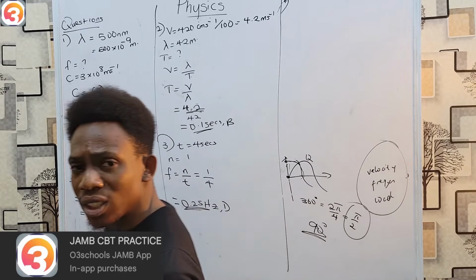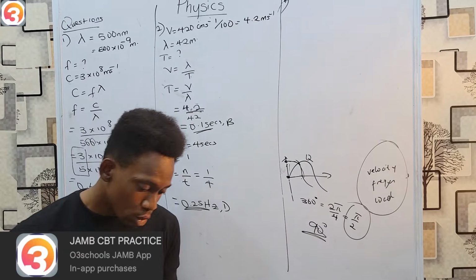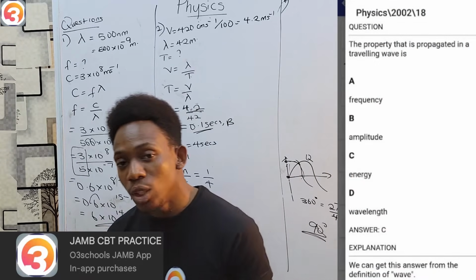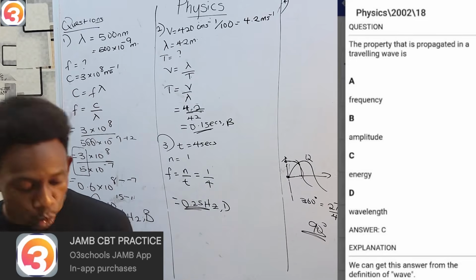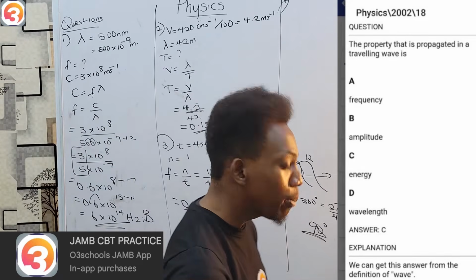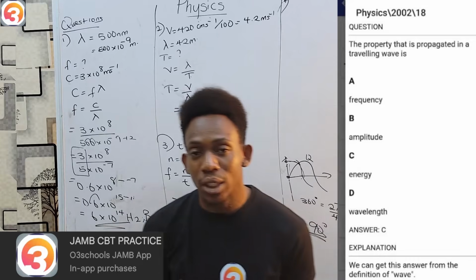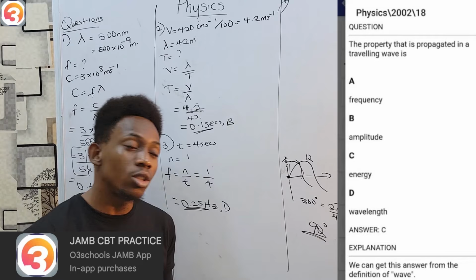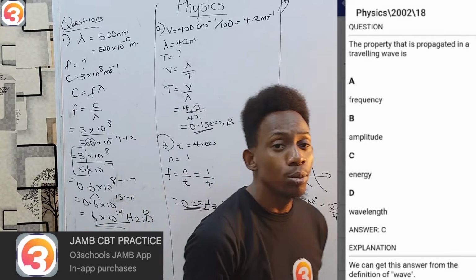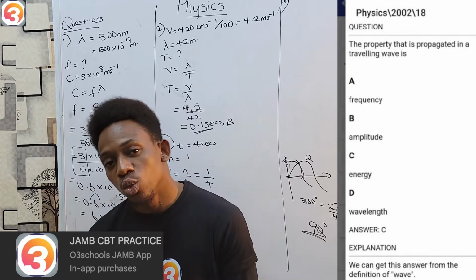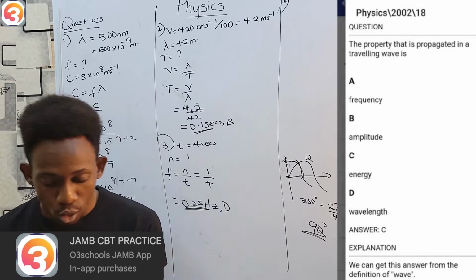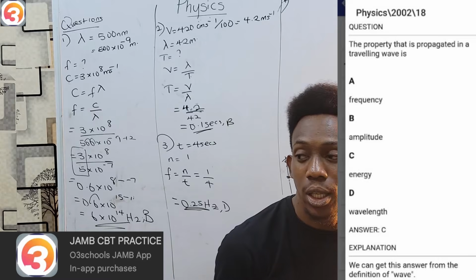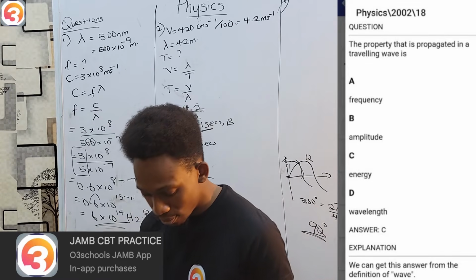Again, theoretical. From the year 2002, question 18. The property that is propagated in a traveling wave. Property being propagated in a wave is what? Frequency, amplitude, energy, and wavelength. Now, if you recall, even from the definition, we said a wave was a disturbance which travels through a medium propagating energy. We are actually moving energy. Therefore, the property being propagated obviously must be the energy, and that is option C.